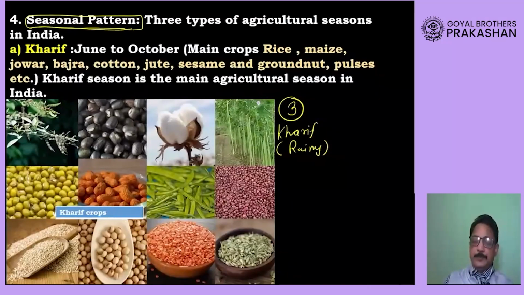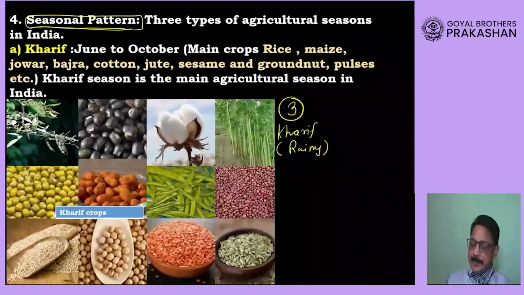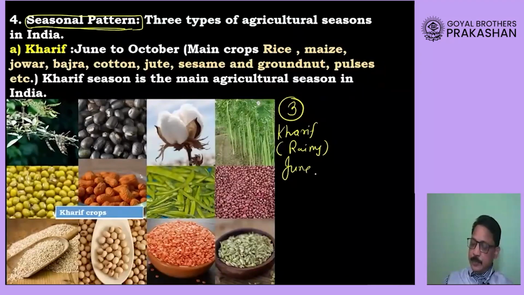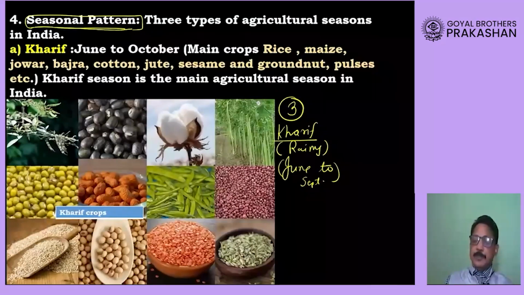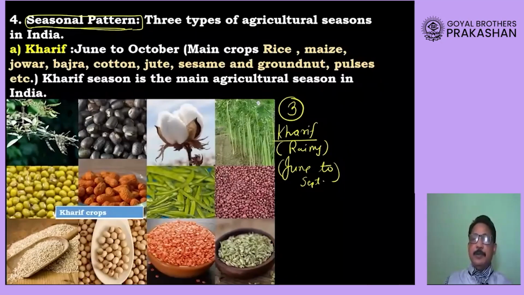Okay, so when does rainy season start in India? Right, it starts in June. It lasts till the month of September. Okay, and the crops which are grown during rainy season, that means from June to September, which may extend till October, the crops which we are growing during this time are called as Kharif crop, and it is the main season for growing crops in our country.